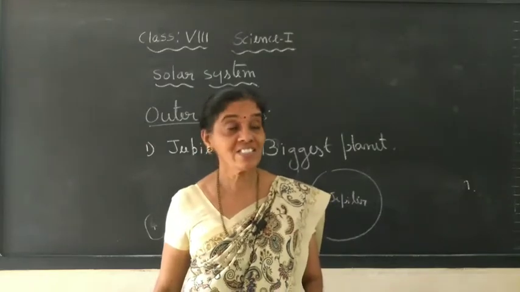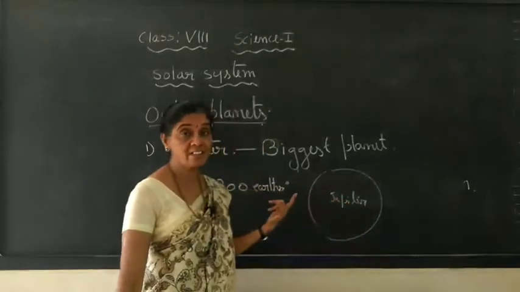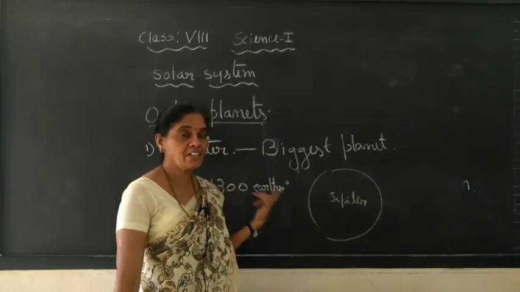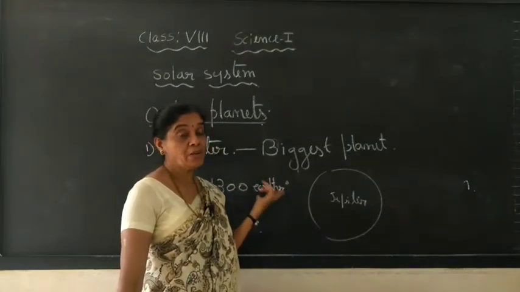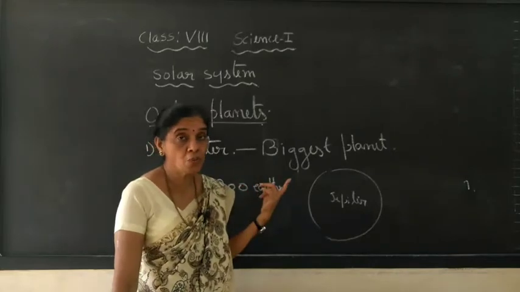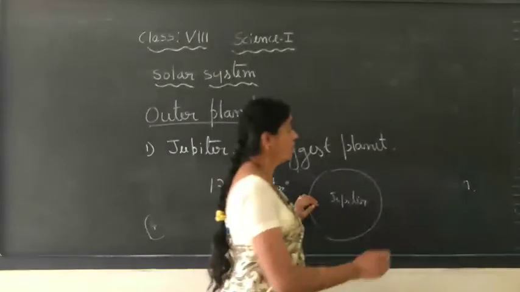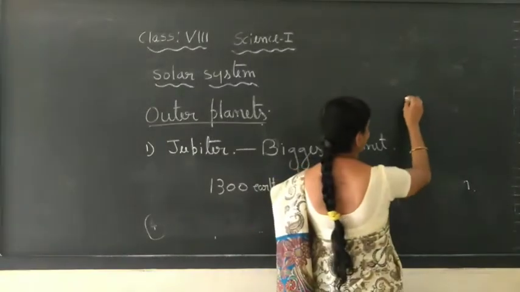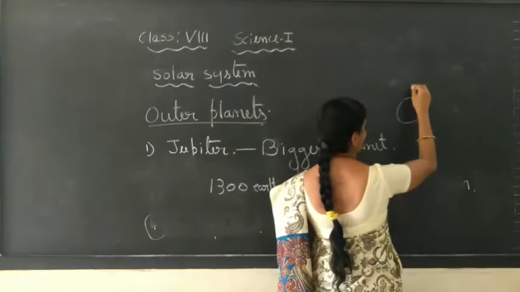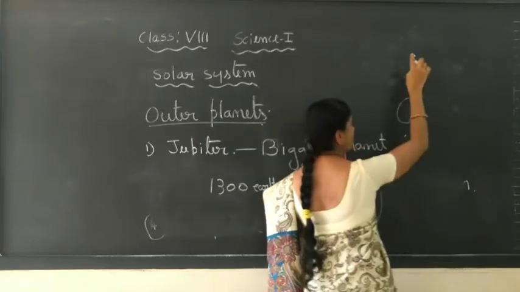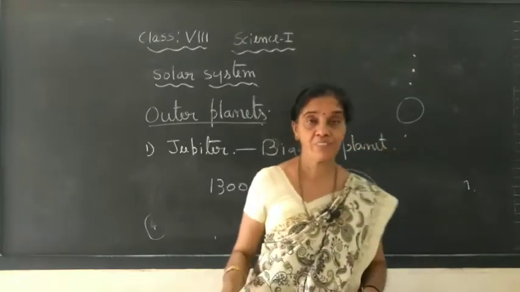And you can see it very easily due to its size. With the naked eye you can see this planet. But if you see this planet through a telescope, along with it you can see its 4 satellites.